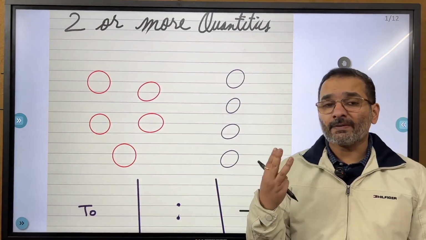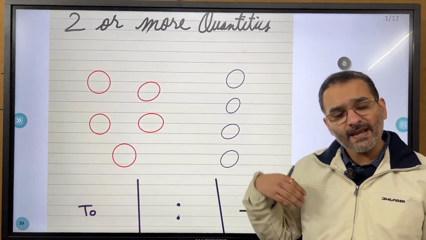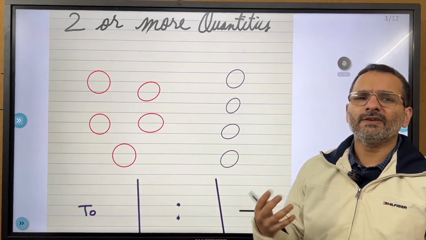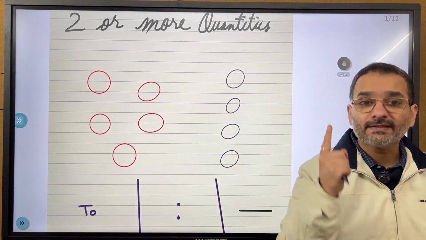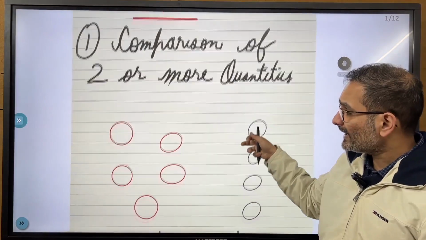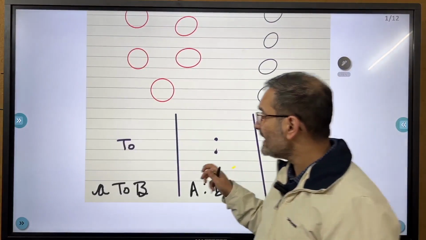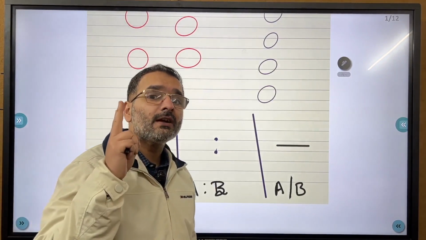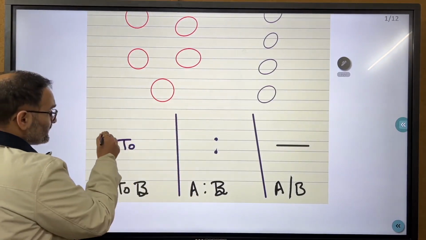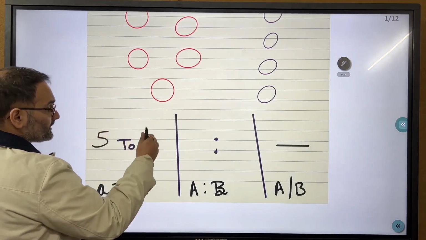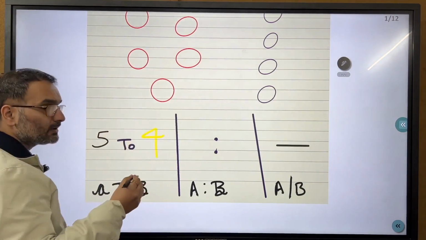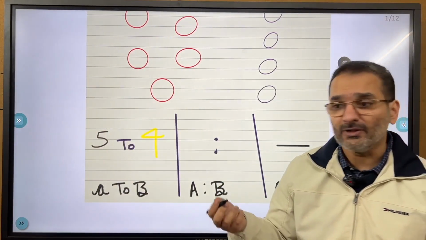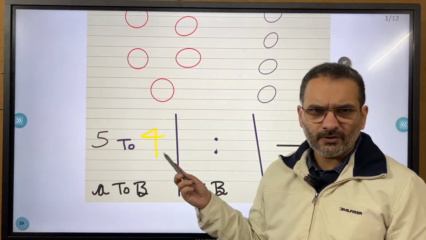Now it has 3 formats. How we can write the very same thing in 3 ways. It is pretty much the same thing, but the form of expression is slightly different. So here I write the answer. A to B, A is the first quantity. Remember, this is all about quantities and comparisons. How many were there first? 5. And what were these? 4. 5 to 4. Many maths teachers in school also say 5:4, so no problem, but we are going to follow 5 to 4.